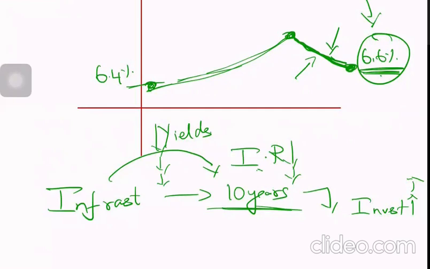So if the prelims question, why operation twist? Monetary transmission. In spite of reducing the repo rates by 135 basis points, there was not much benefit with respect to reduction in interest rates. So monetary transmission did not happen. And that is the reason they have come up with it. Parallel shift in yield curve, etc. It's our MBA syllabus, not for you.